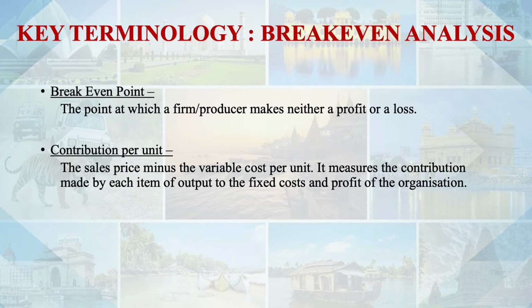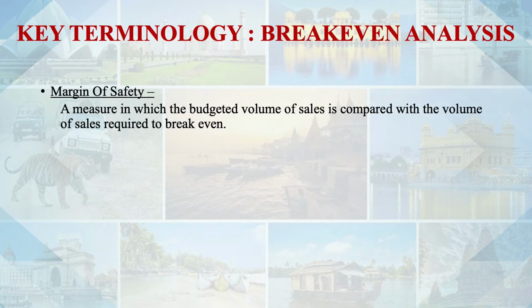Another key terminology is margin of safety. Margin of safety is how far ahead we are from the break-even point. If the break-even point is at 10 units of sales, for example in a tour package, if we take 10 tourists at a certain price, then break-even is there. If we are taking 13 tourists, then the 3 extra tourists are the margin of safety. Maybe it is to adjust for future forecasts, maybe some expenses happen, or maybe it is for profits.